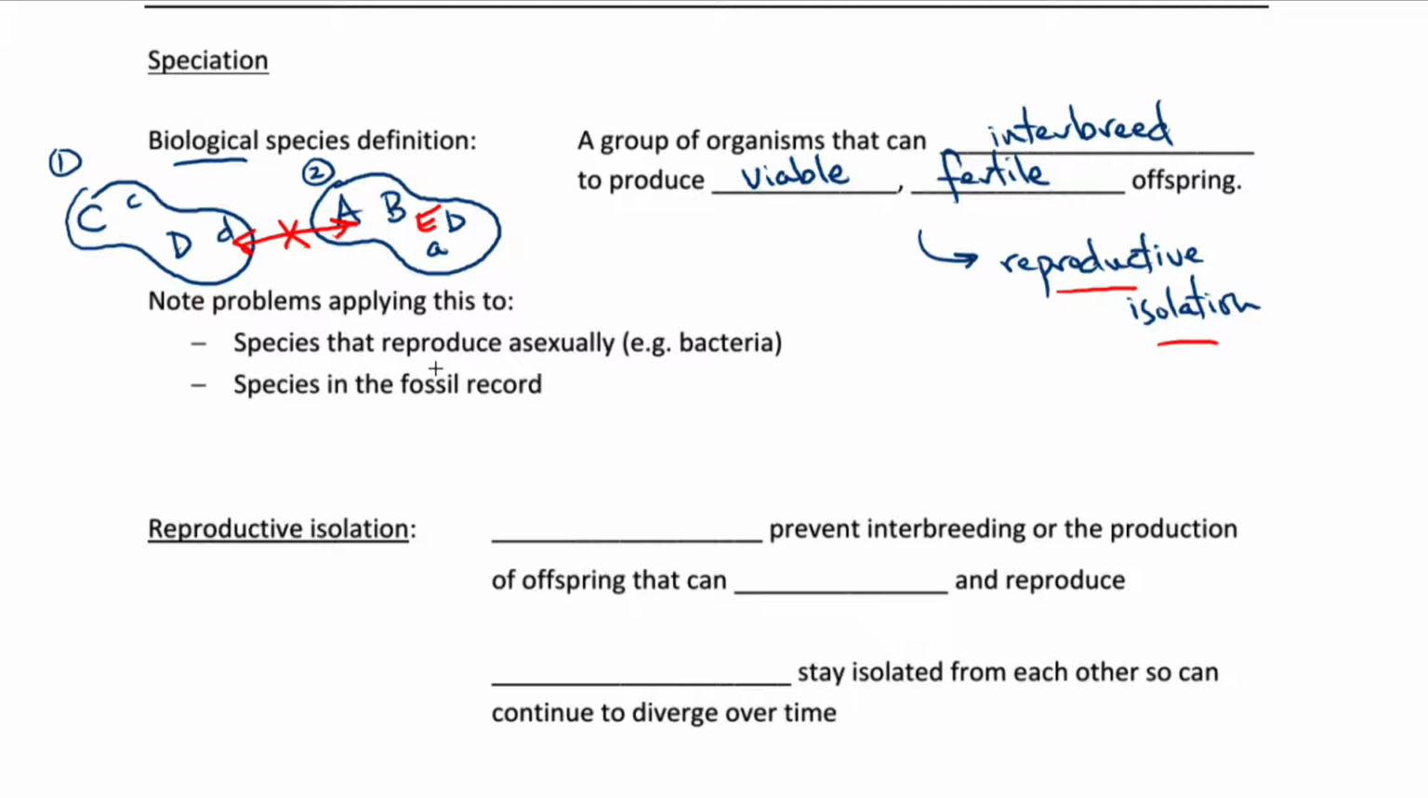Note that there are problems applying this in a lot of cases. You can't apply this to species that reproduce asexually, for example, bacteria. You also can't apply it to species in the fossil record, because it's based on reproduction, and there you're just looking at fossils. In cases like these, we might use other species definitions, like, for example, the morphological or structural species definition, where you look at the physical traits of an organism and use that to classify it. And there are numerous other species definitions as well, but the biological species definition is an important one.